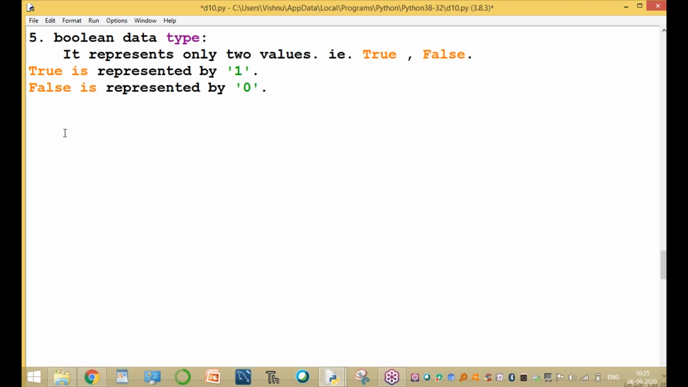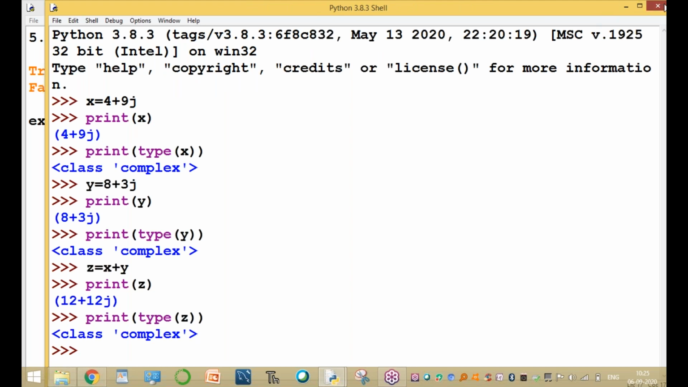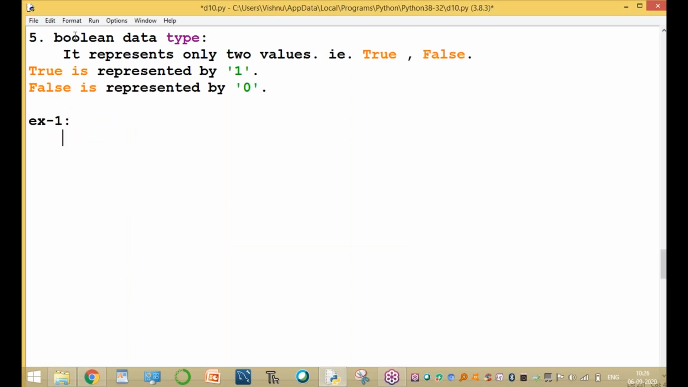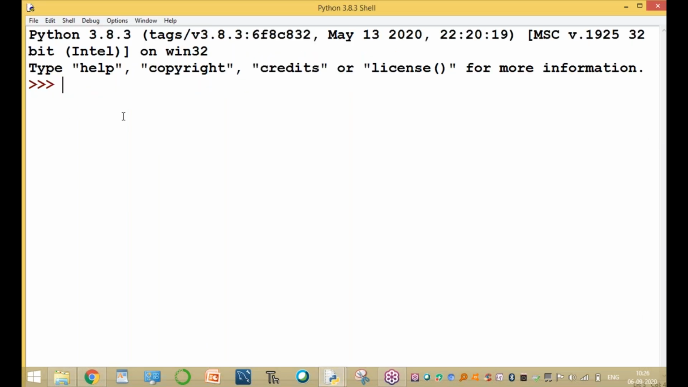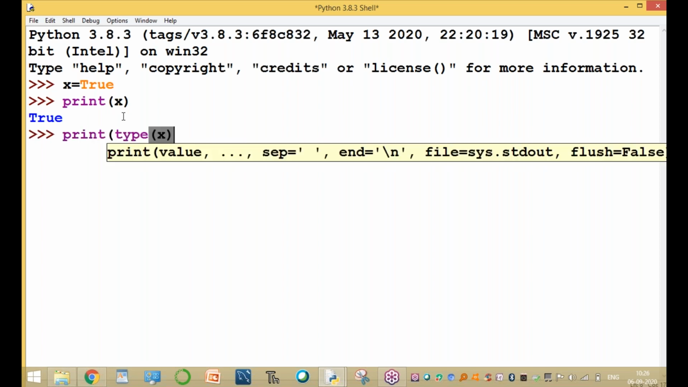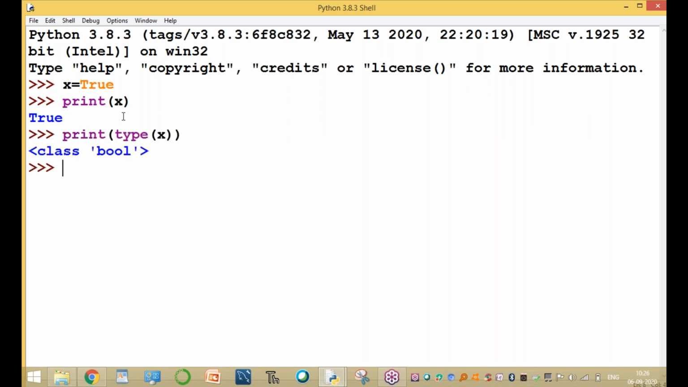We go to the first example, example 1. For example, x equal to true, with capital T. The print of x. The data type of x is Boolean type.